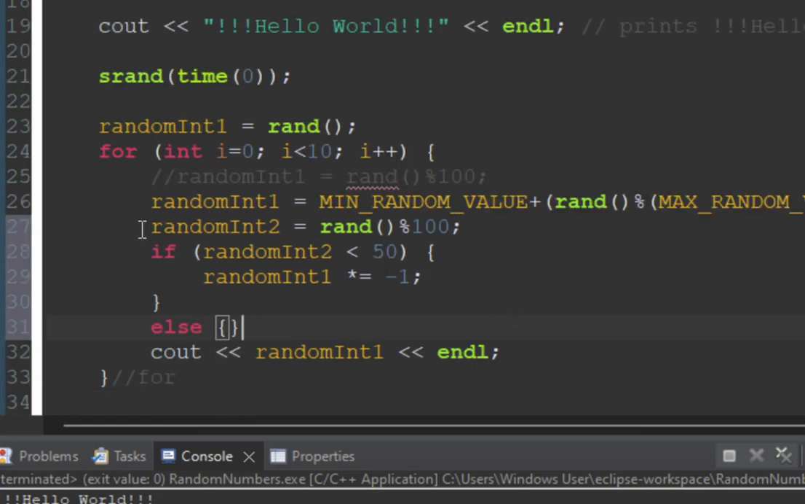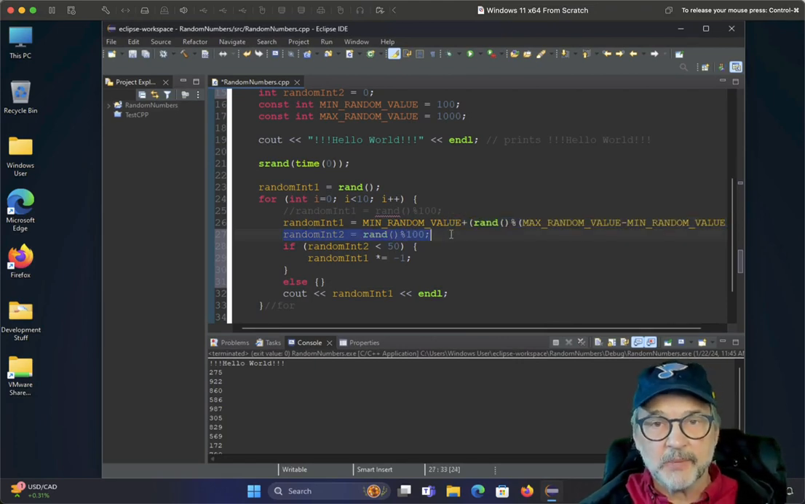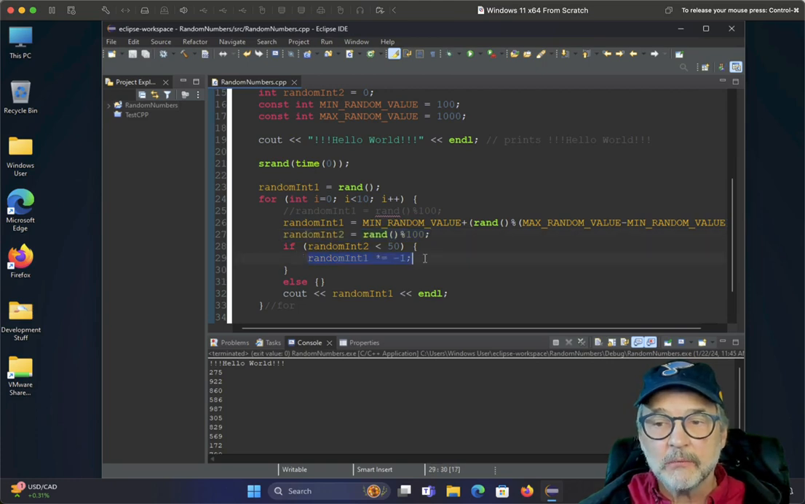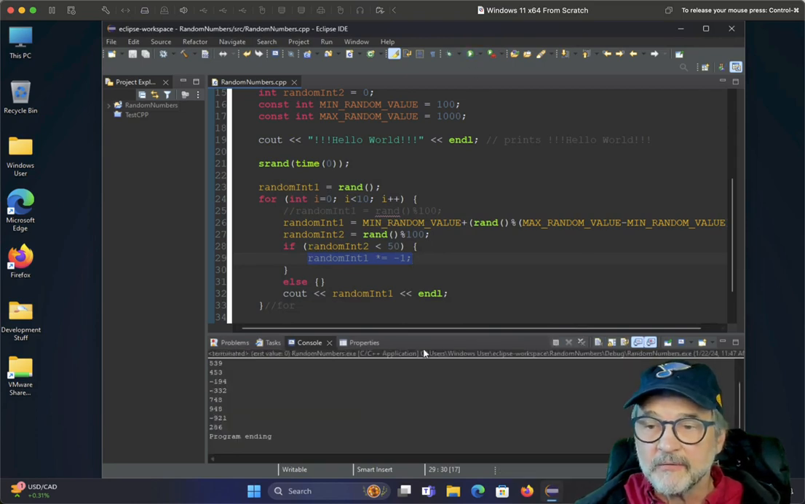So we're actually getting a random number. Now you could make this anything, right? You can make it modulus 10, but then check if it's less than 50. So we're just generating a random number again, putting it in random n2, and then if it's less than 50, we're going to go ahead and make it -1, or multiply it by -1 to make it negative. So let's see how that works.